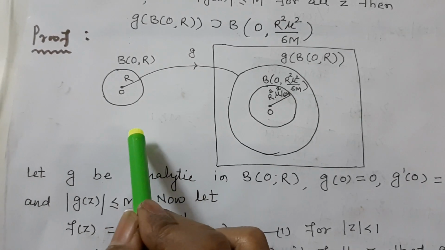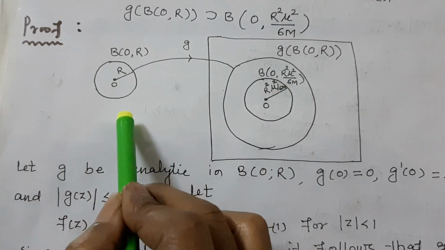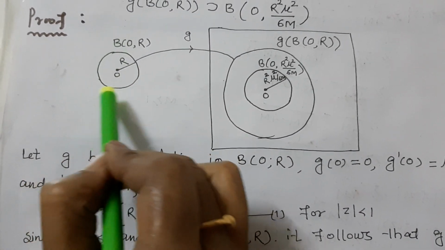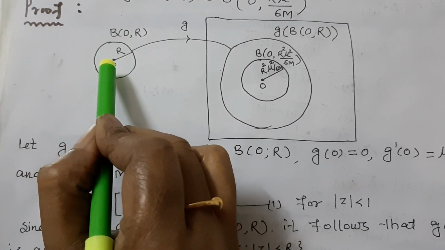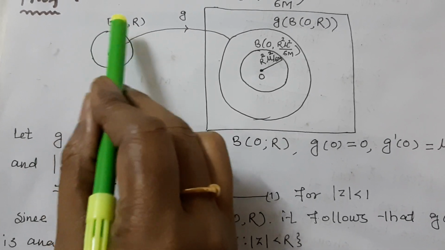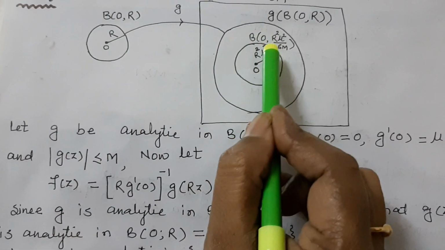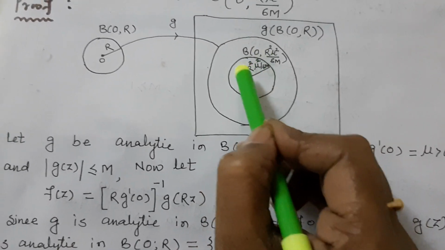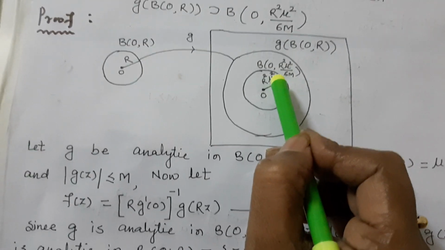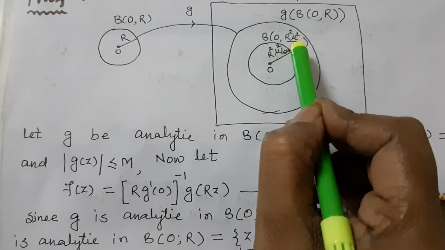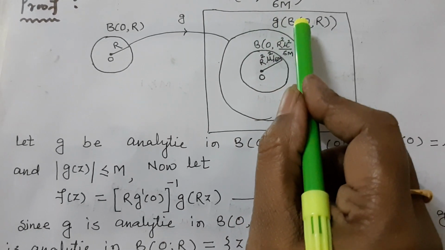Here we see the diagram, and we can easily solve it. Here is a ball centered at 0 with radius R, so it becomes B(0, R). Here is a ball centered at 0 with radius R²μ²/6M, that becomes B(0, R²μ²/6M), and g(B(0, R)).